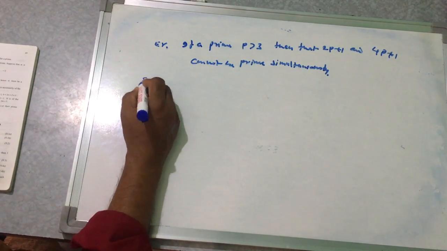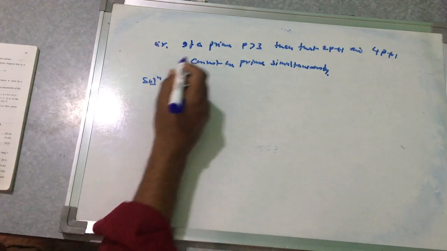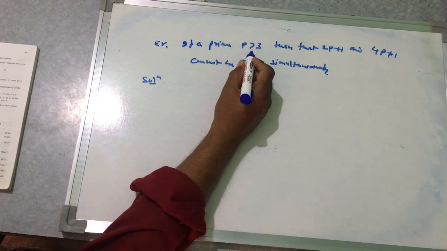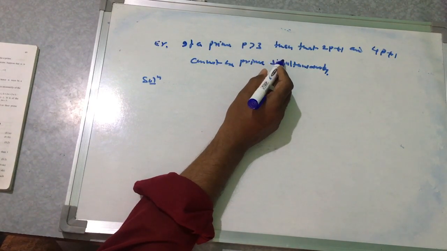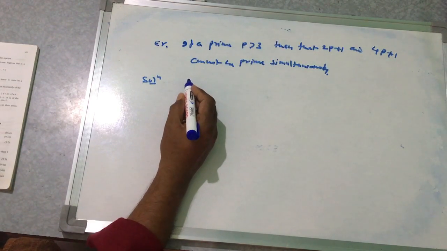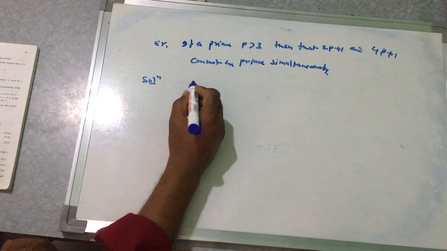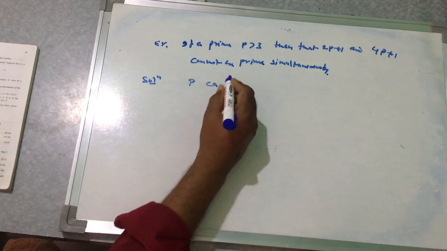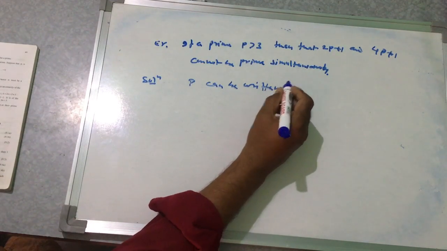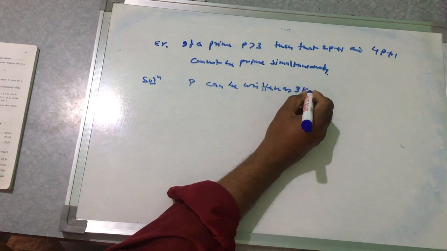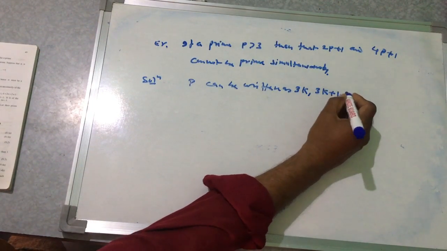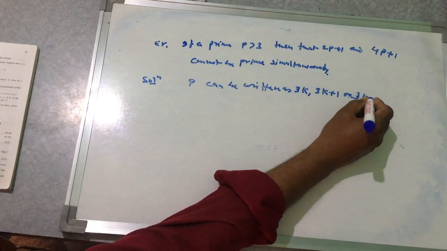So suppose we are given the prime number p greater than 3, then 2p plus 1 and 4p plus 1 cannot be prime simultaneously. Any integer, and hence p, can be written as 3k plus 1 or 3k plus 2.